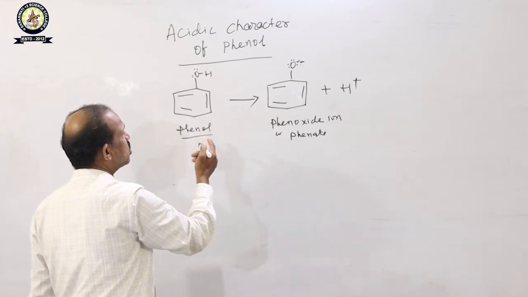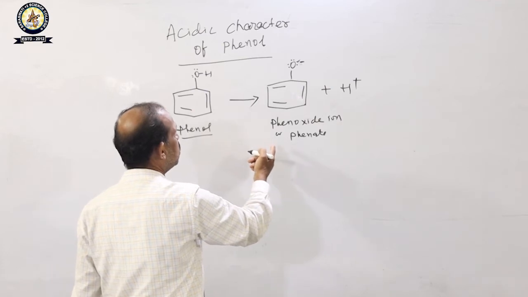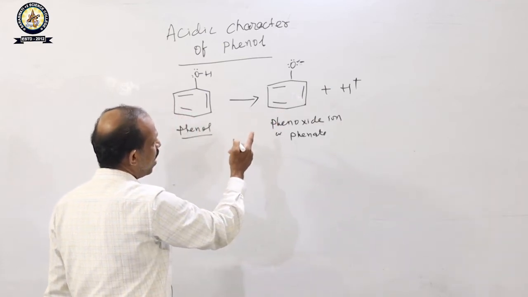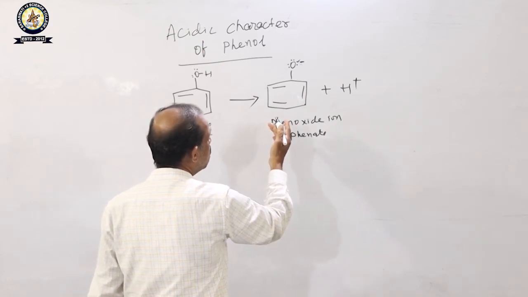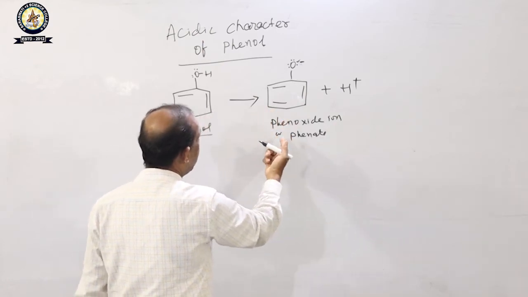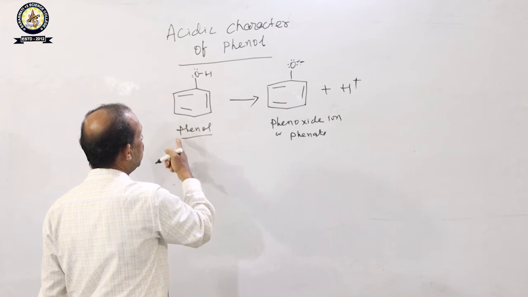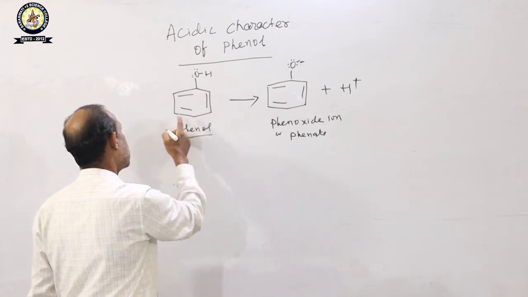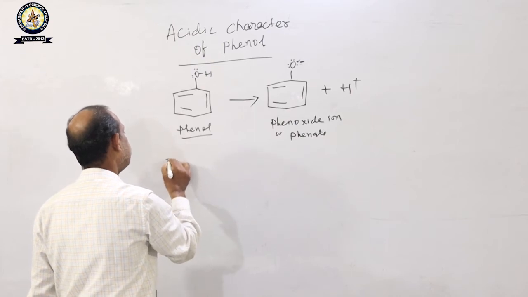What are the resonance structures of phenol and of phenoxide ion? We have to prove that the phenoxide ion will be more stable than phenol. So now let us draw the resonance structures of phenol.